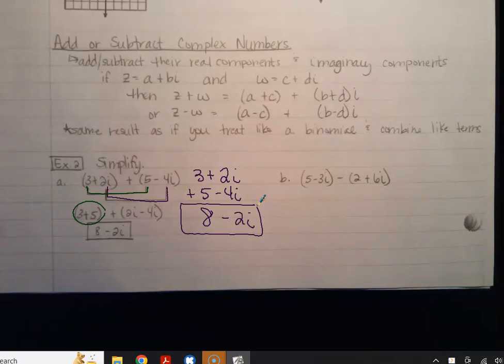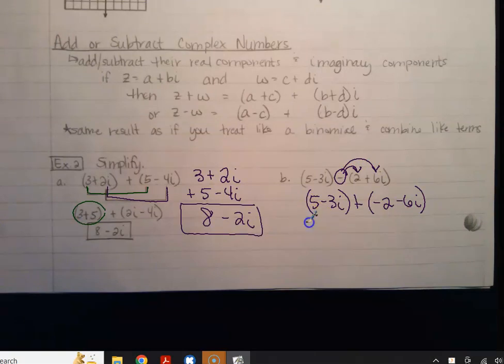Now, with the minus, we do need to distribute this in order to make it more helpful, especially if you're going to stack it like this. We could change this to be 5 minus 3i plus, and distribute that negative. So it's going to be -2 minus 6i. So you're still adding, you just have to distribute. You don't have to distribute to both, it's just whichever one it's in front of. Just because we're subtracting this number, we distribute to all the parts inside that number, like always. And then you could stack them.